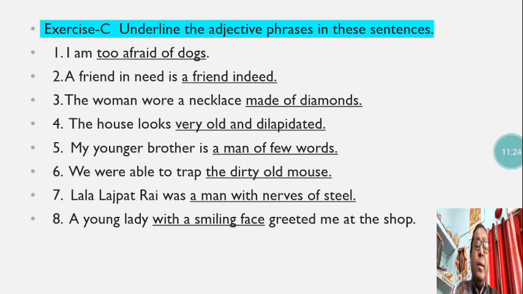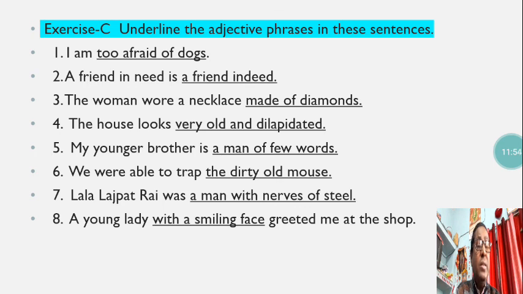My younger brother is a man of few words. Here, a man of few words means he speaks very little. So in this sentence, a man of few words, this group of words makes the adjective phrase. We were able to trap the dirty old mouse. Lala Lajpat Rai was a man with nerves of steel.